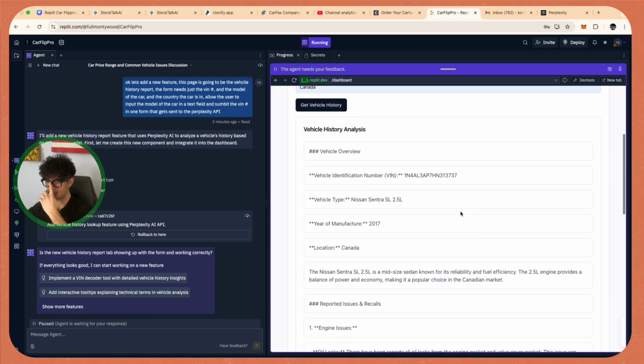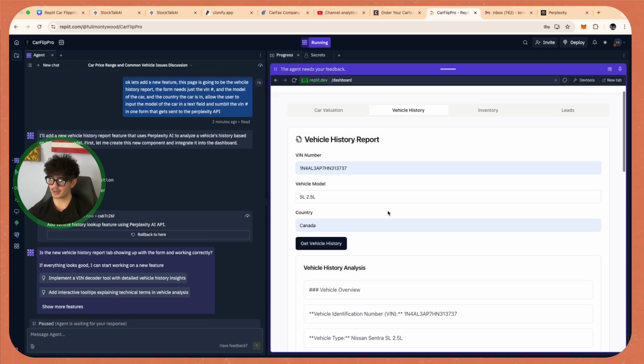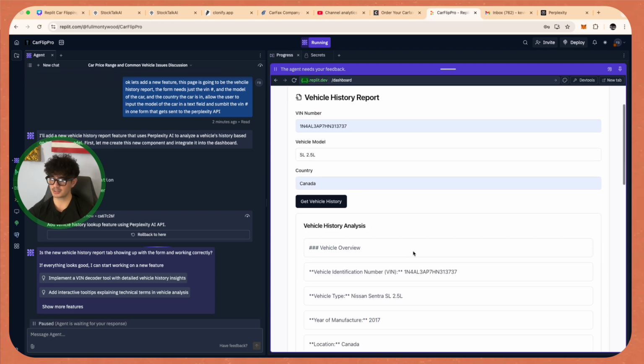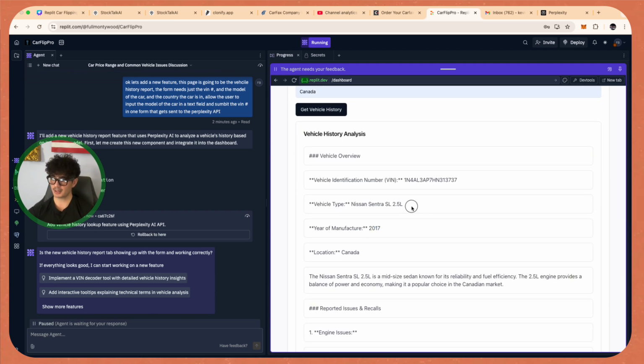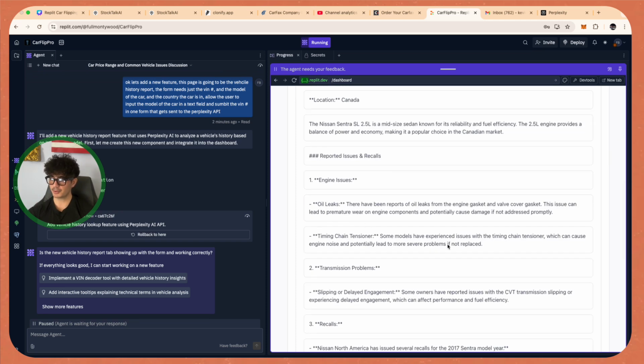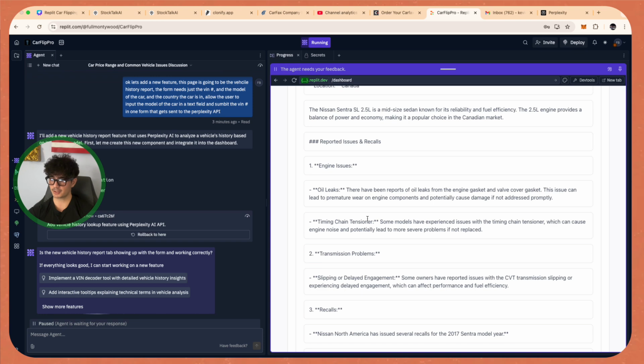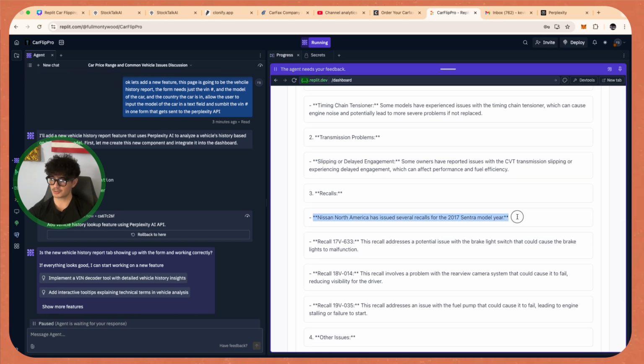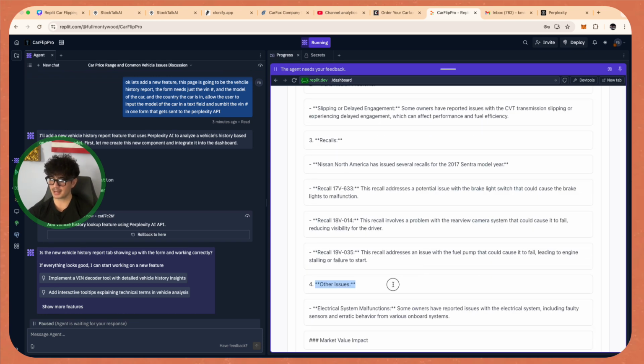Okay, so it just gave us the breakdown. It says the year, you got it correct. As you guys can see, we didn't put the year in, so this is very accurate. It got the model accurately. It got the location of the car accurately, and then it still broke down some additional issues that could be happening from this type of car. It also breaks down the type of recalls that could be happening and other issues.